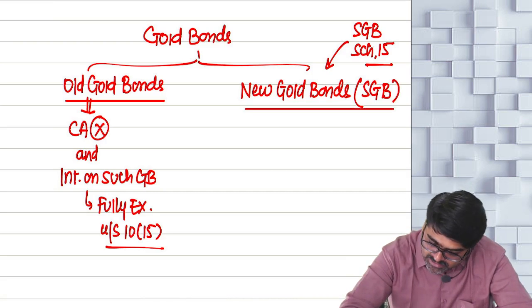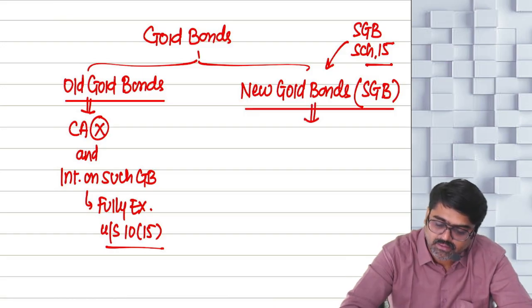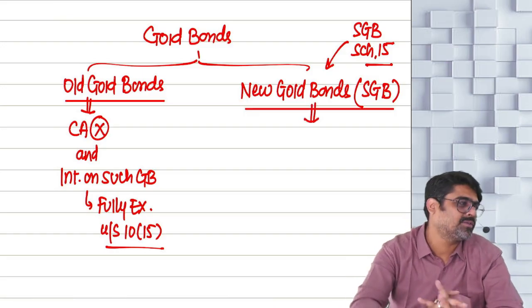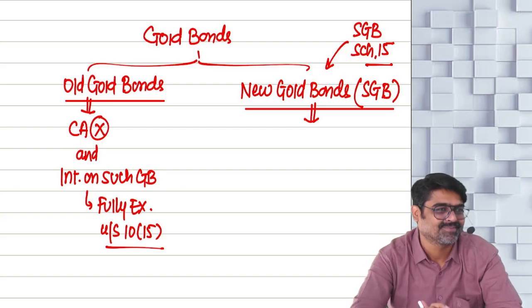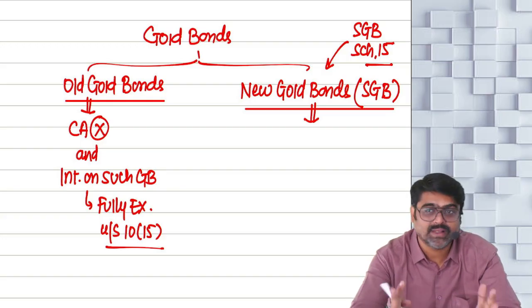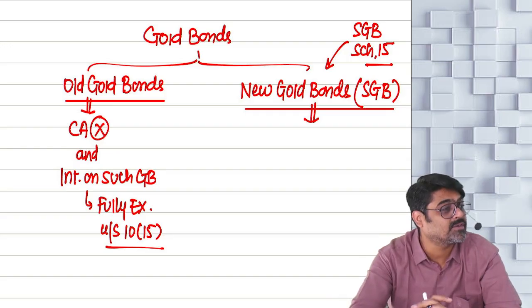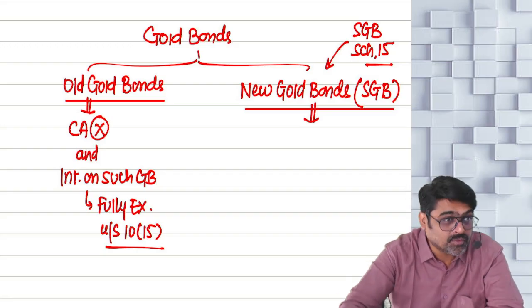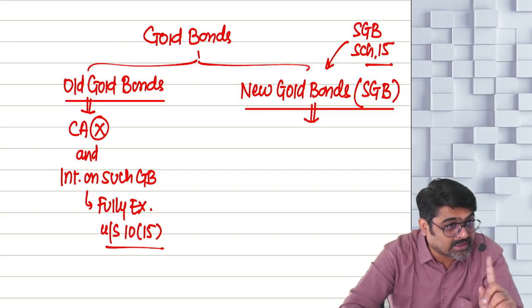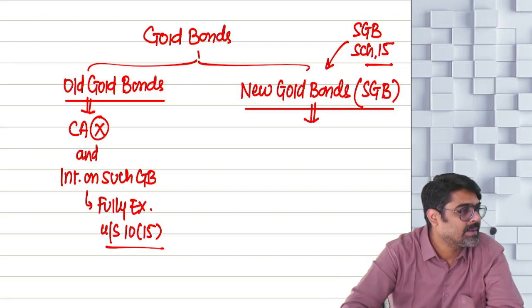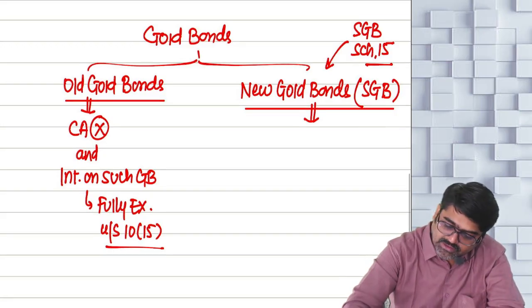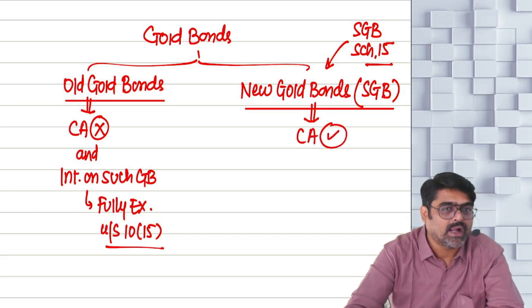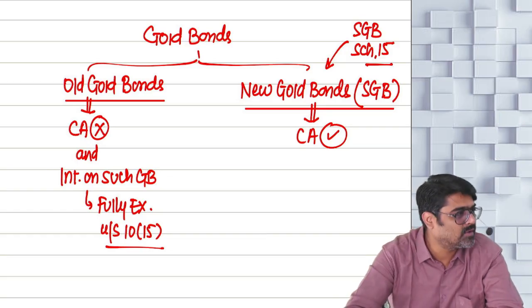Under the Income Tax Act, nowhere is it written that this will not be treated as your capital asset. Meaning, if you buy sovereign gold bonds, they are not excluded from the definition of capital asset. So, can I say they are still treated as your capital asset? Yes or no? And if you transfer them, the capital gain will arise.